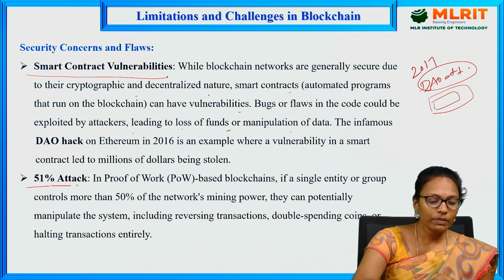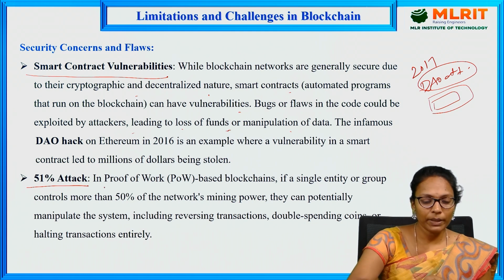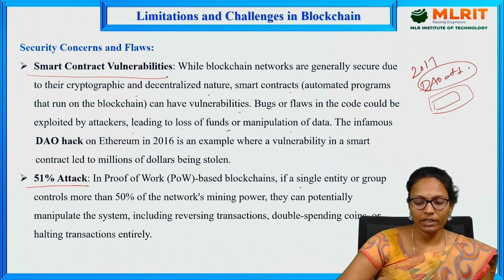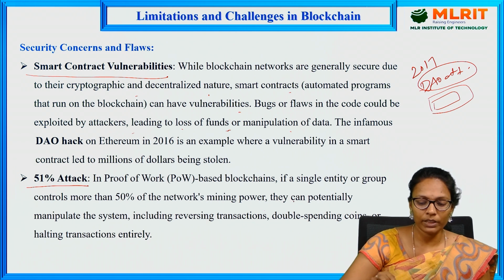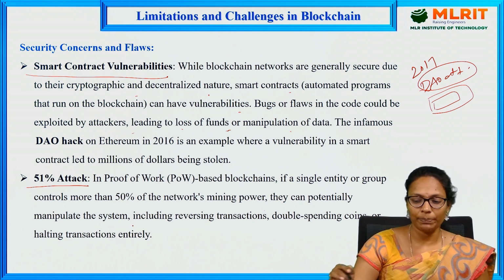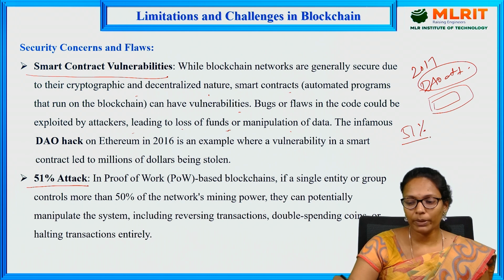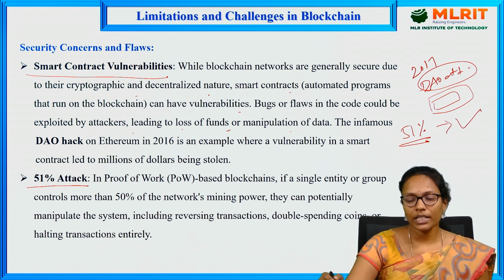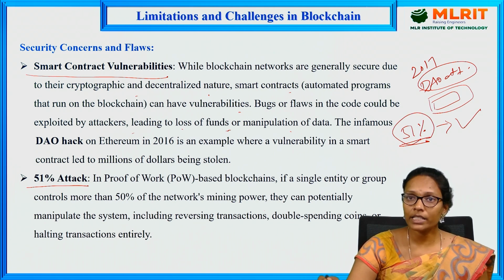Next is the 51% attack. In proof of work (POW) based blockchain, if a single entity or group controls more than 50% of the network mining power, they can potentially manipulate the system. In POW, decisions are taken something like voting. If 51% of the people say the transaction is valid, then I should consider it valid, even though it is not, because the majority say it is valid.